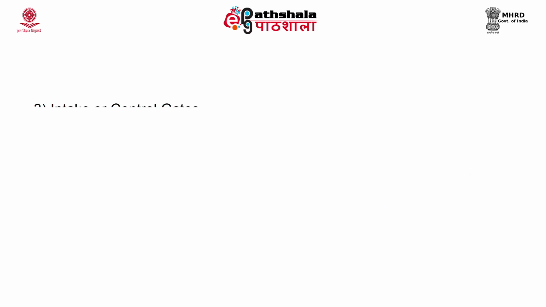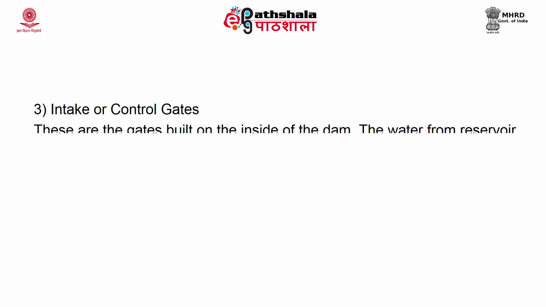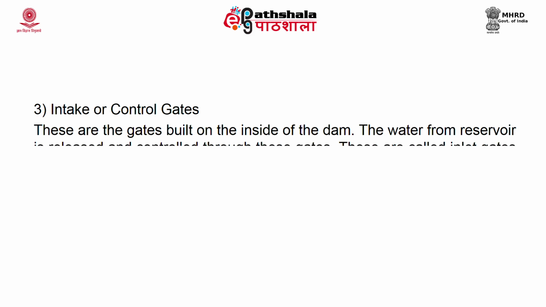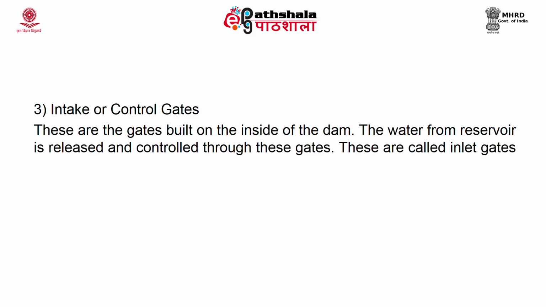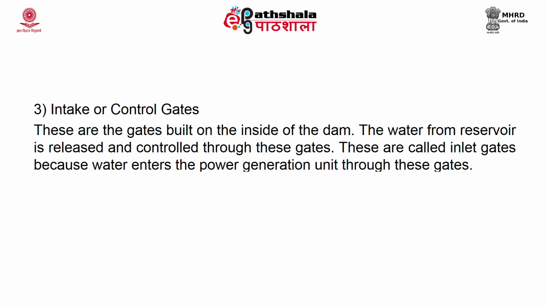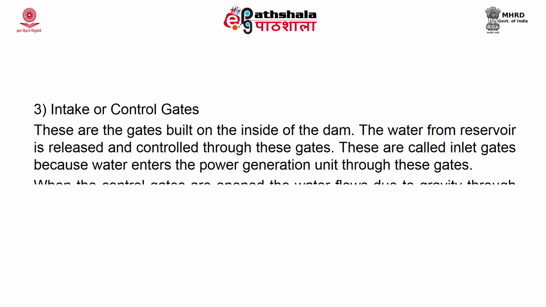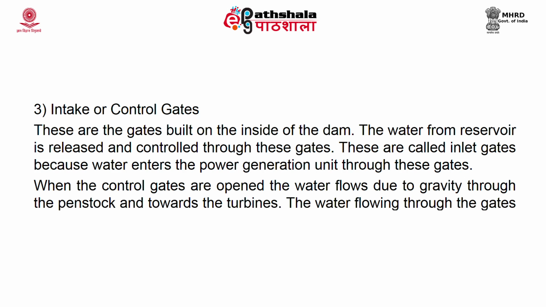Intake or control gates. These are the gates built inside the dam. Water from the reservoir is released and controlled through these gates. These are called inlet gates because water enters the power generation unit through these gates. When the control gates are opened, the water flows due to gravity through the penstock and towards the turbine. The water flowing through the gates possesses potential as well as kinetic energy.